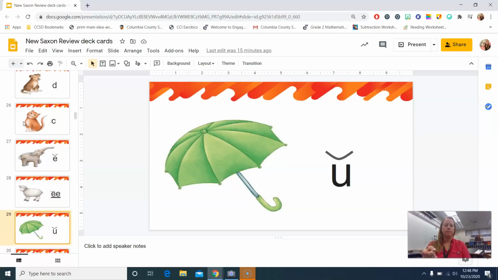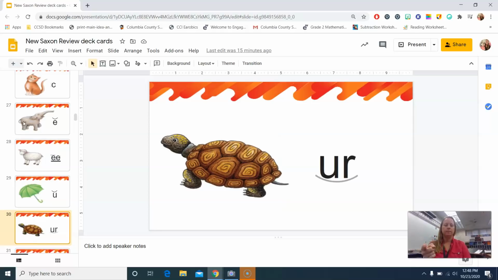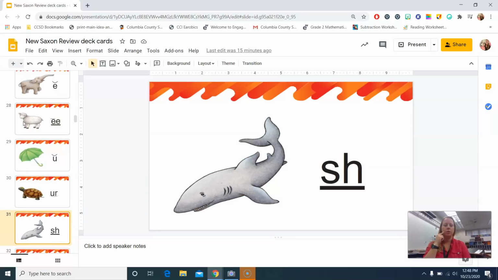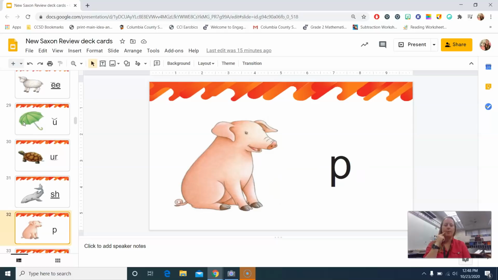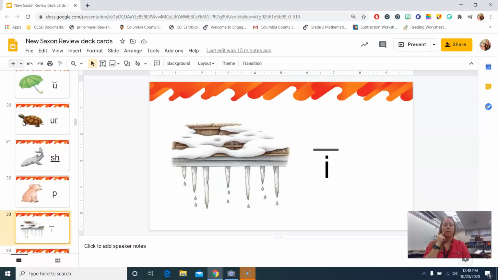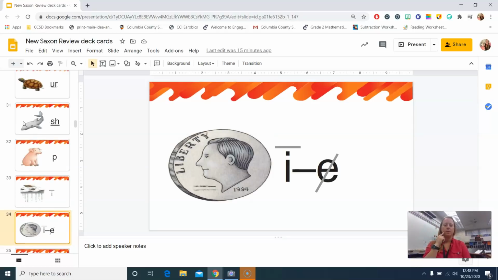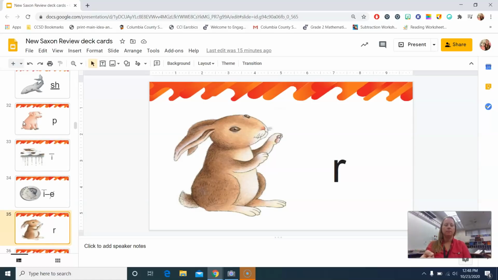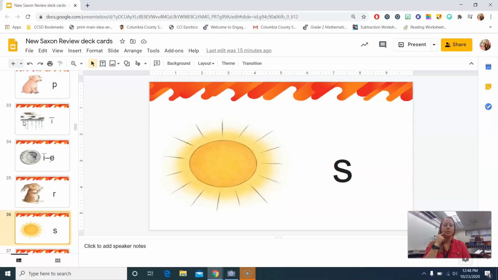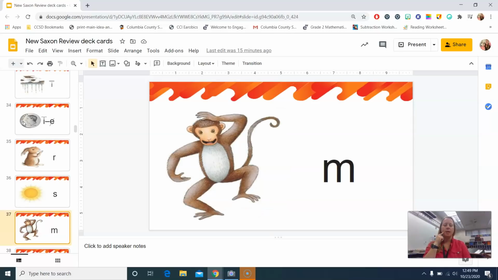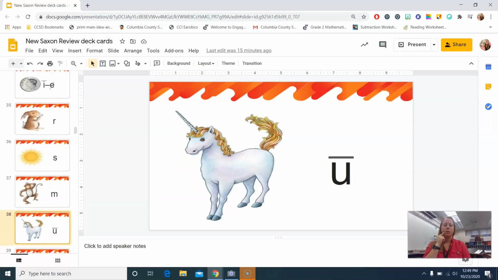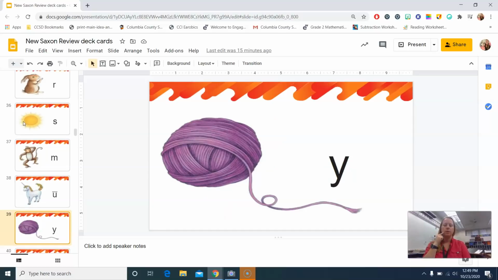Umbrella, Turtle, Shark, sh. Pig, p. Icicle, I. Dime, I. Rabbit, Sun, s. Monkey, m. Unicorn, u. Yarn, y.